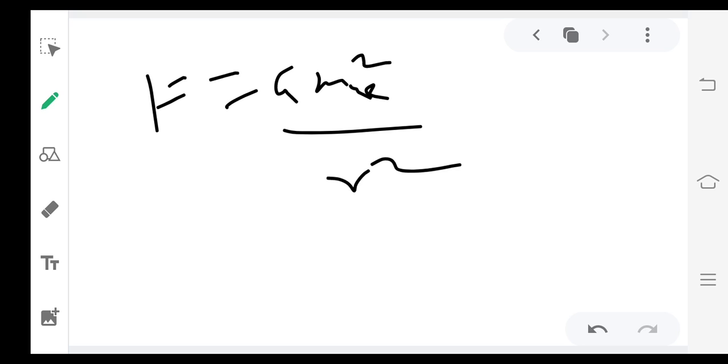Because m1 into m2. m1 is the mass of one electron, m2 is also the mass of another electron. Their masses are same. Therefore, G into me square upon r square. This is the gravitational force between them. But our chapter is not concerned with the gravitational force but the electrostatic force.